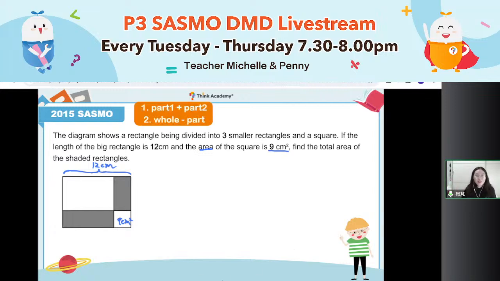All right. Then everyone, which method do you think is easier? I need to use the part 1 plus the part 2 to get the shaded part, or whole minus part to get the shaded part. So obviously, which one is easier? Method 1 or method 2?